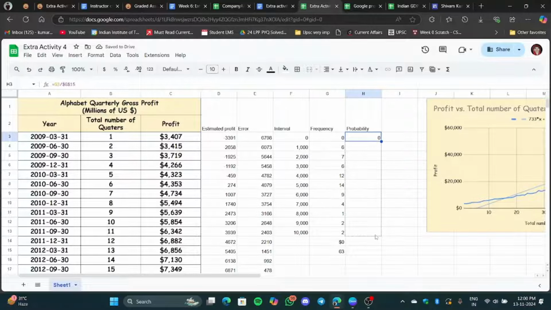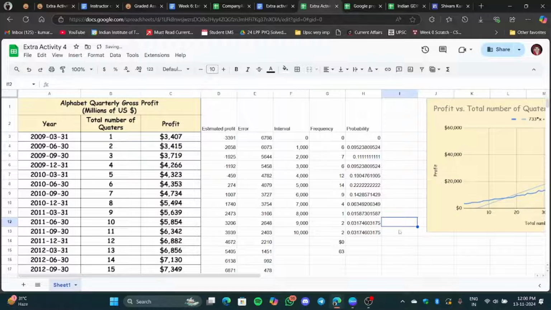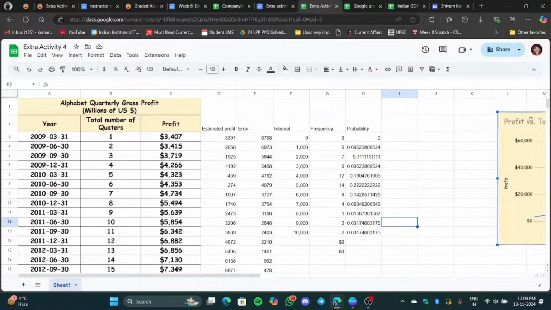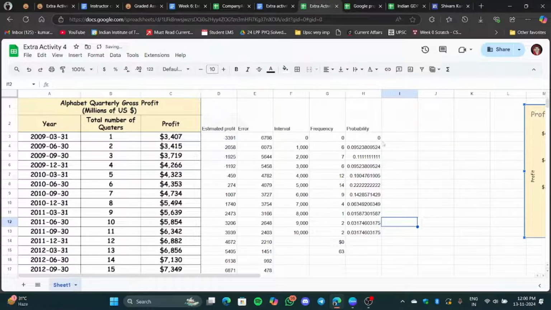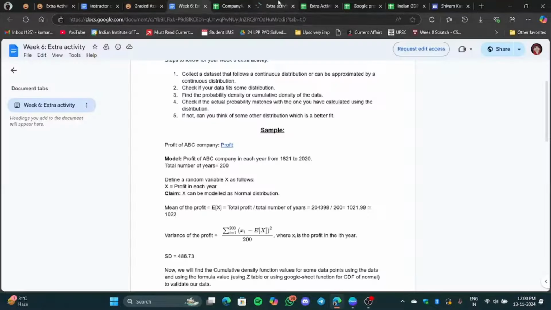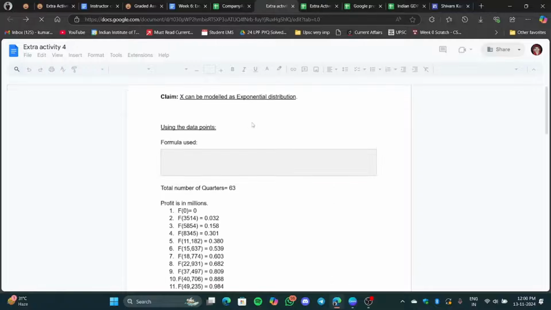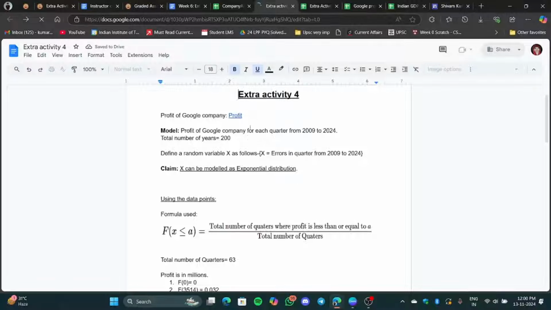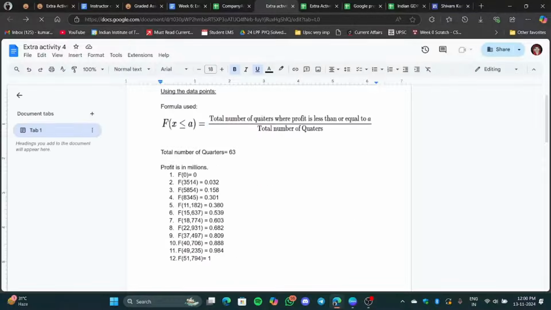And then we'll drag it. Yeah. Oh, now it's done. We got this probability, and now what we can do is, so this is the probability we got. Okay, so in this extra activity, what you are going to do over here is this much will remain the same, error in the quarter. This formula will just change.